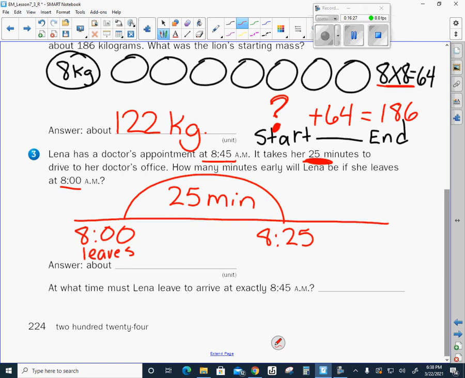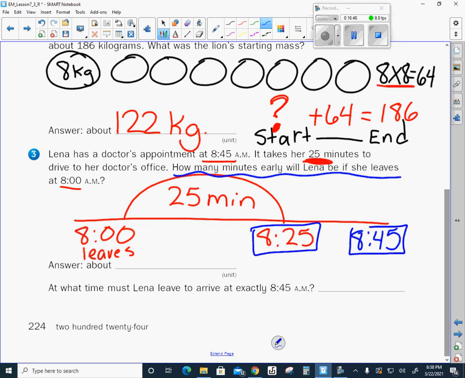Now it says her appointment is at 8:45. So 8:45 is after that, isn't it? So I'm going to go ahead and put my 8:45 there. It wants to know how many minutes early will Lena be. So this is what time she's getting there. This is what time she needs to be there.